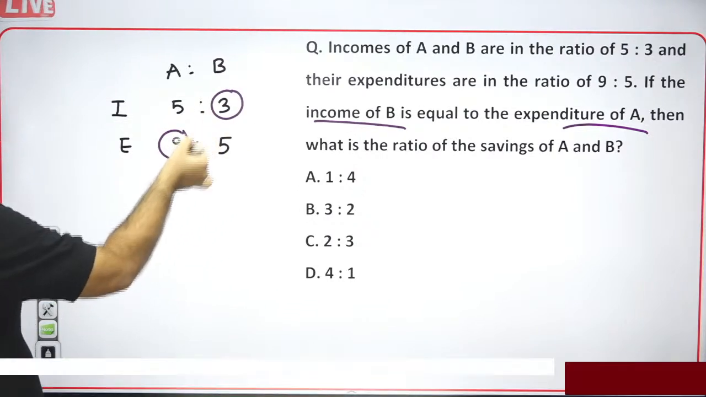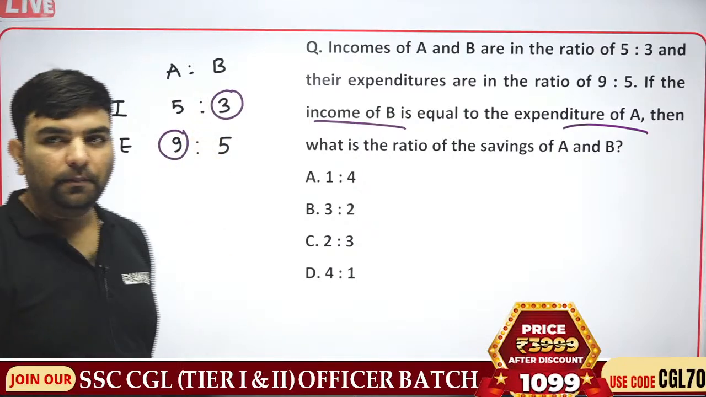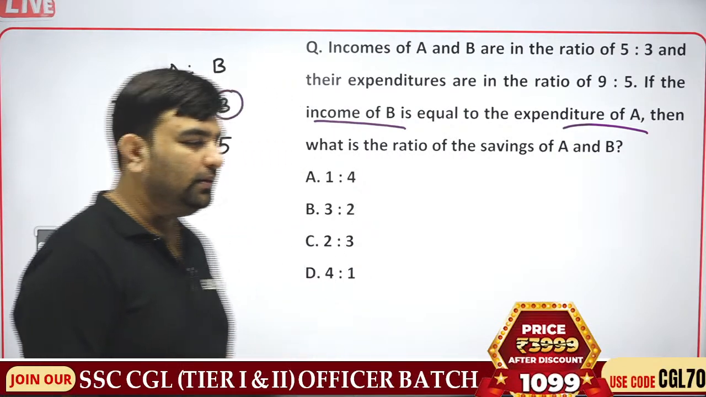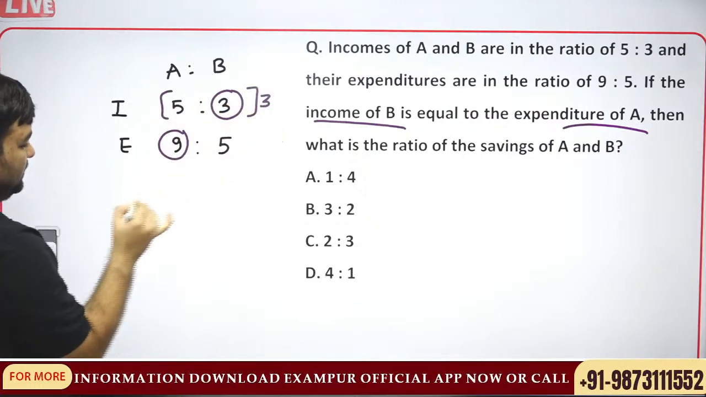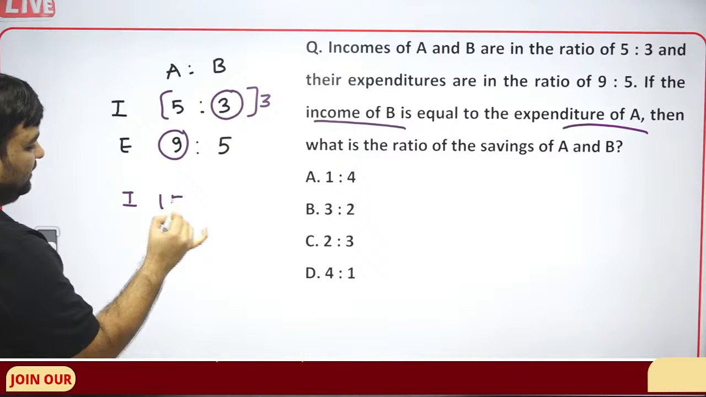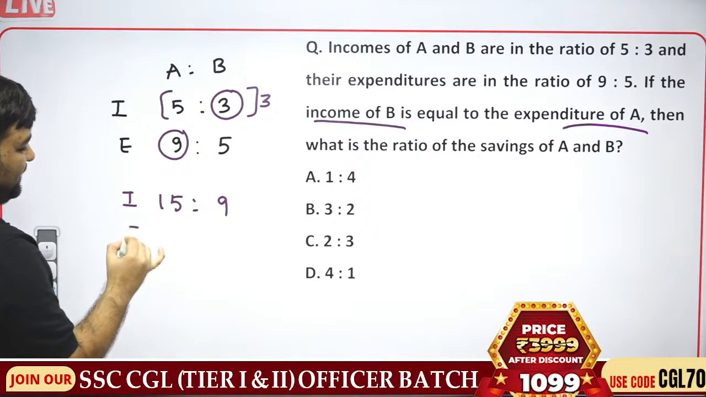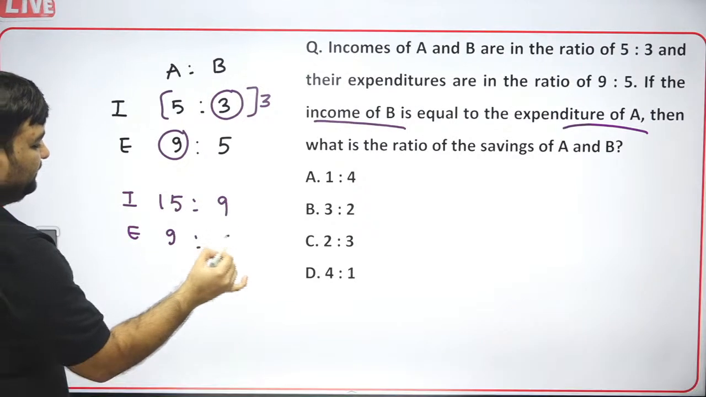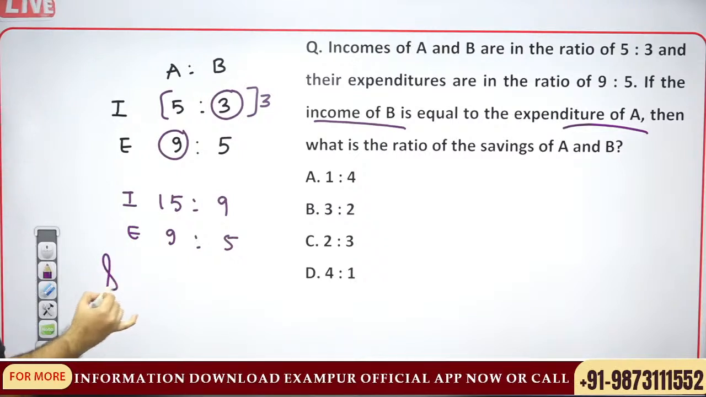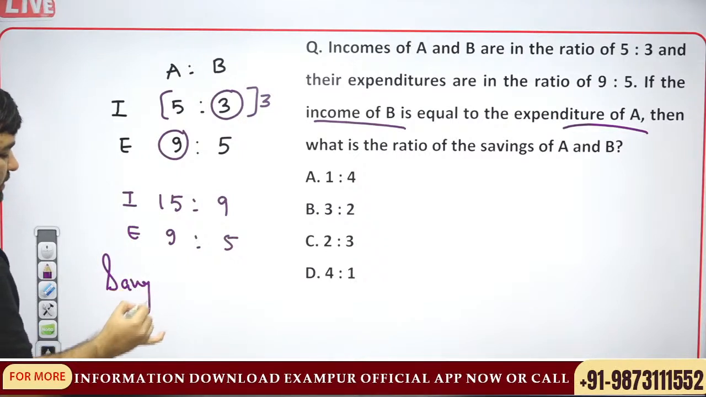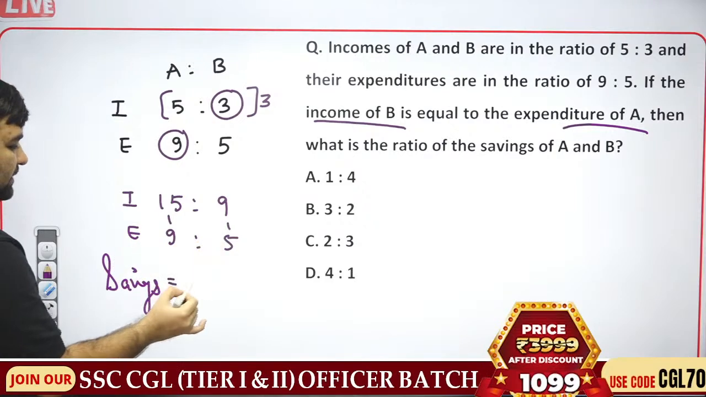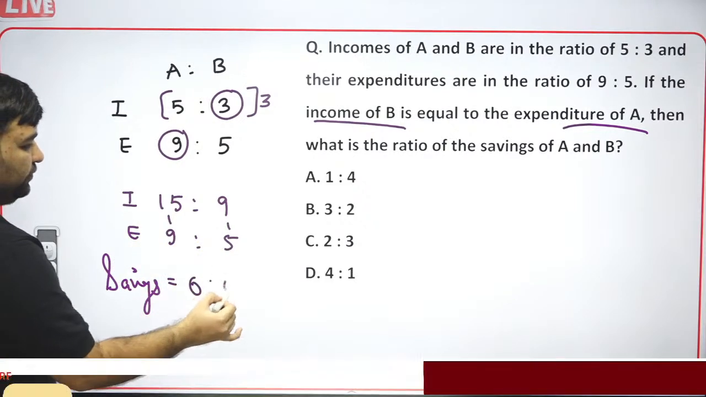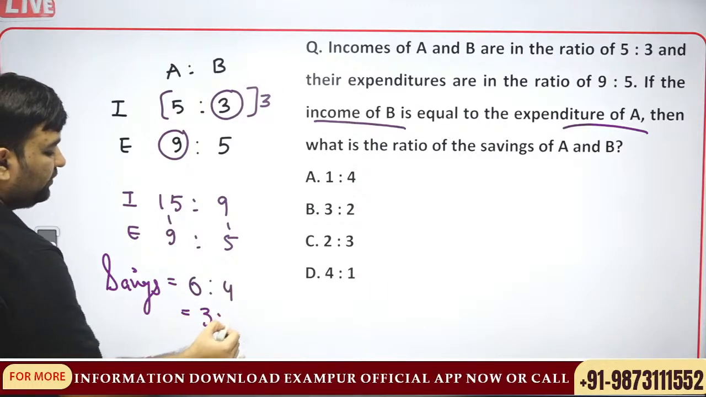Make them equal, guys. They are 3 and 9. So multiply by 3 over here to make them equal. So income will become 15:9 and expenditure is 9:5. Now the ratios are balanced. Savings are income minus expenditure. 6:4, 3:2.